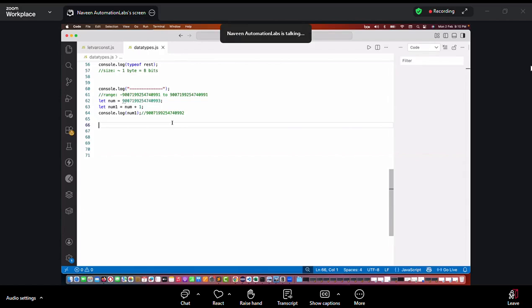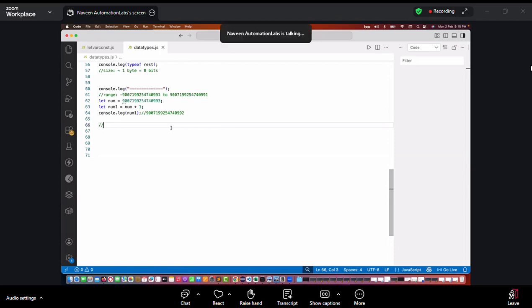So in order to solve this particular problem, no, there is no, Abhilasha, it's not any calculation like 2 to the power n minus 1 or something like this. Remember 2 to the power 53 will give you that particular range. No, we cannot change the range. It's already fixed in JavaScript. We cannot change it. These are fixed values.